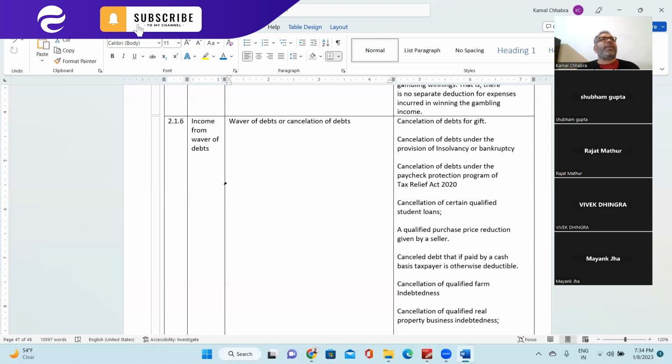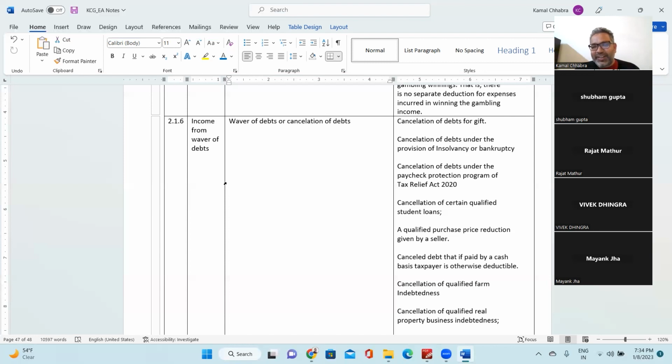So in that scenario, let's say the Lamborghini has a value of $80,000 and the bank is waiving off $20,000. That would not be considered my taxable income because I'm already insolvent. I cannot pay tax on that $20,000 as income. It's not my income. It's a loss to the bank, but not my income. Make sense? Yes, sir.